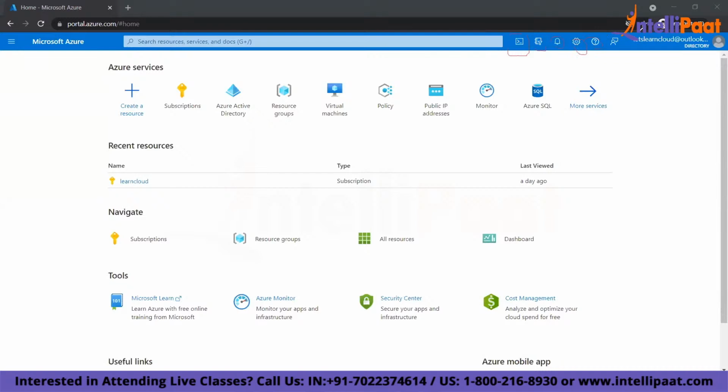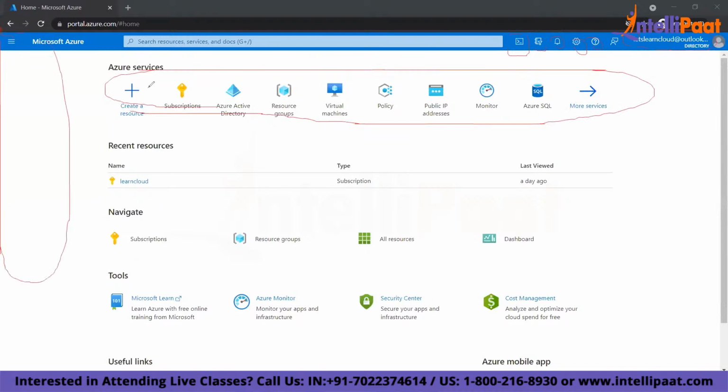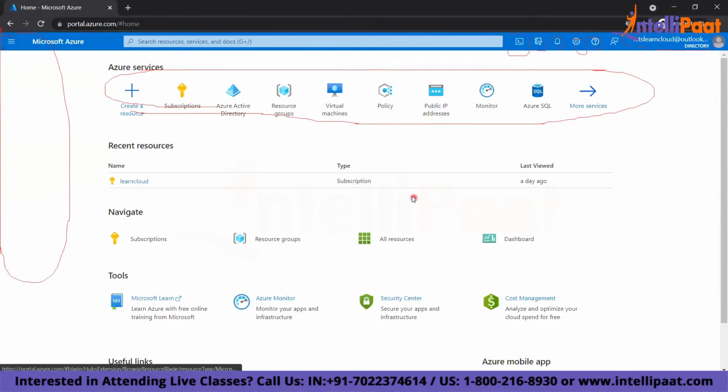This is your help and support. This is your account. And these are some of your common Azure services. Here you can tag your favorites, and you can see your dashboard. So this is typically how a Microsoft Azure deployment portal looks. You can use this portal to deploy your services to an Azure environment.